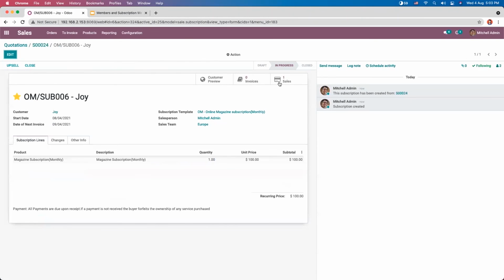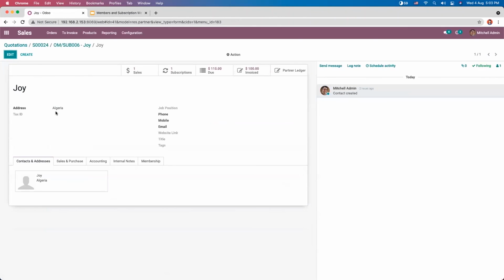You can see one subscription is created. So here, when you now click on Joy, you can see one subscription and one sale corresponding to this member.